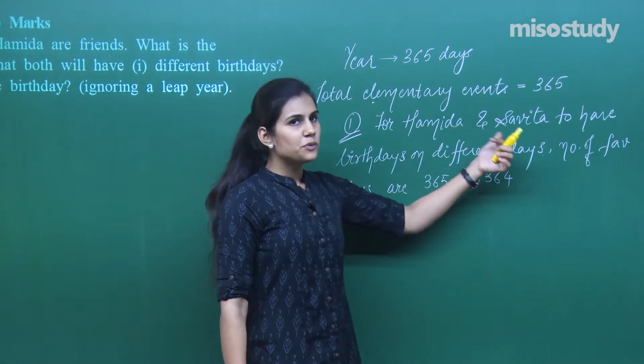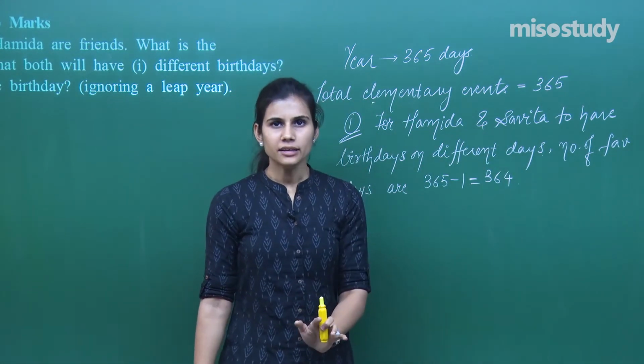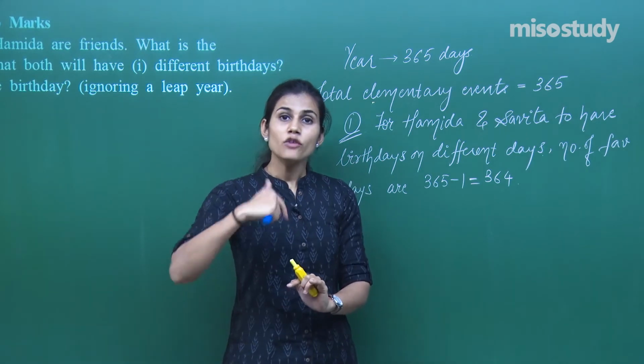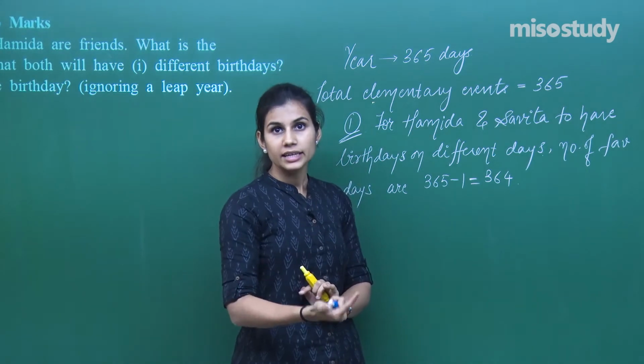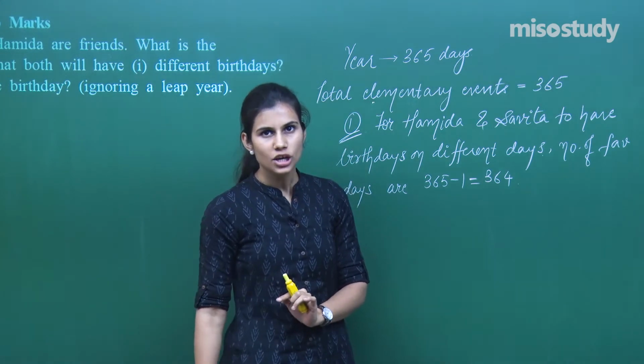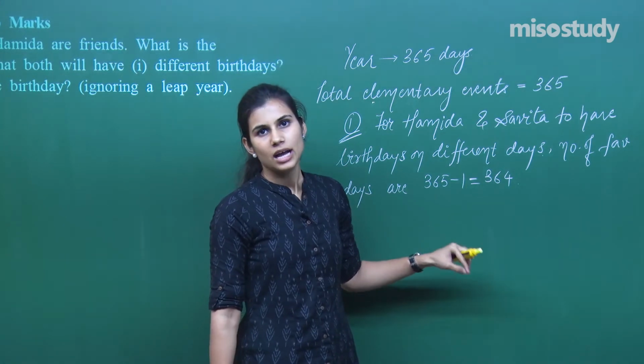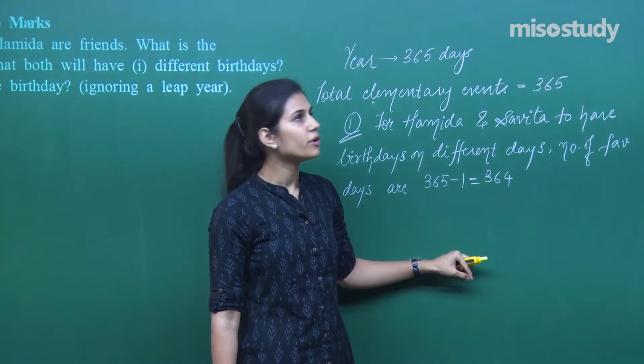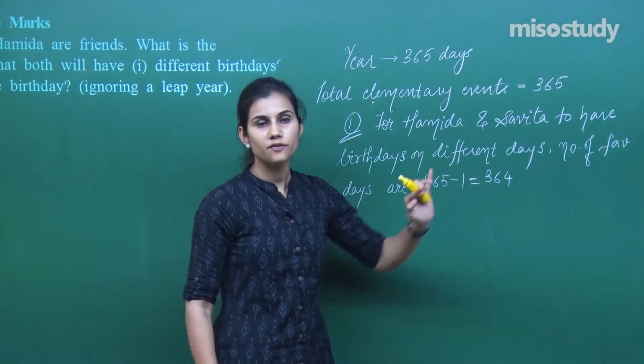So you can just take any one of them having their birthday on some day, let it be any day. Now for the other person to have her birthday different from this person's birthday, only 364 possible days are left. So number of favorable outcomes are 364 and total number of outcomes are 365.